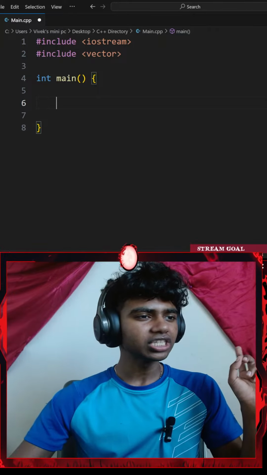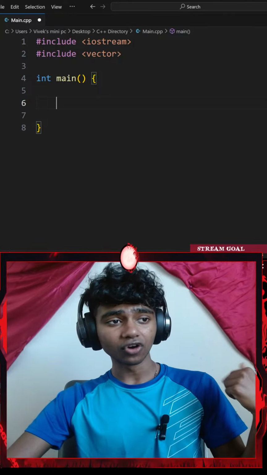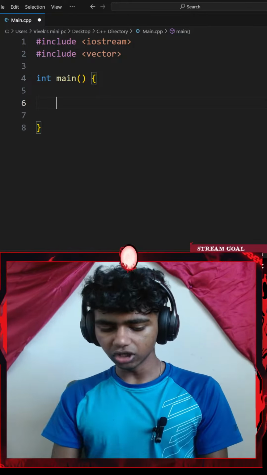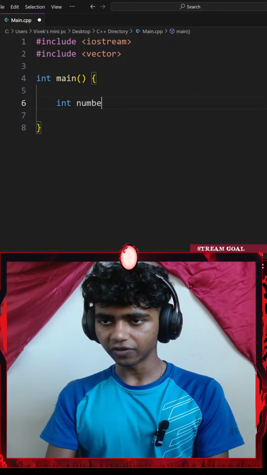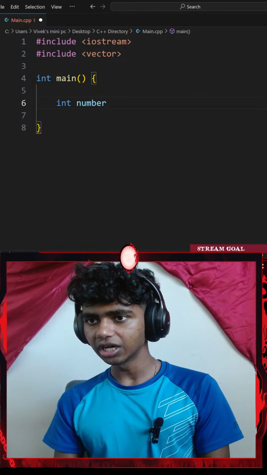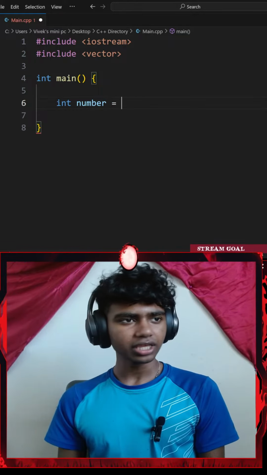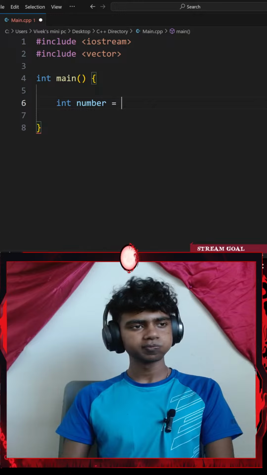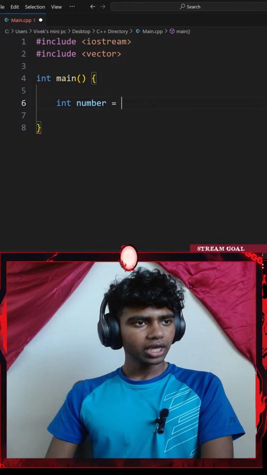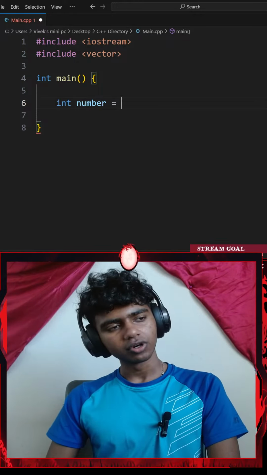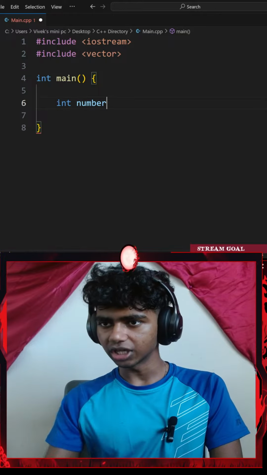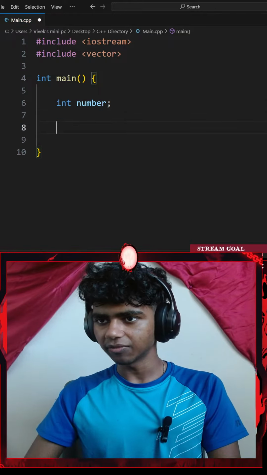Next up, let's read the instructions. Ask the user for a number. So I could go with a number variable, which I will typecast to be an integer. So int number, which is going to be something like asking the user for a number. I think I should just go with an int number in that case, ending with a semicolon.